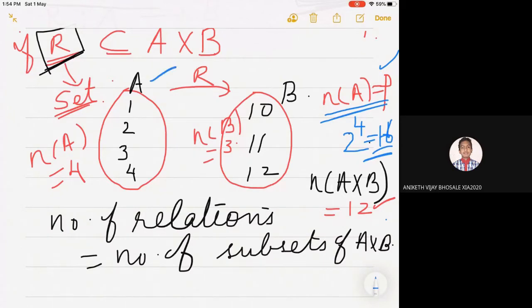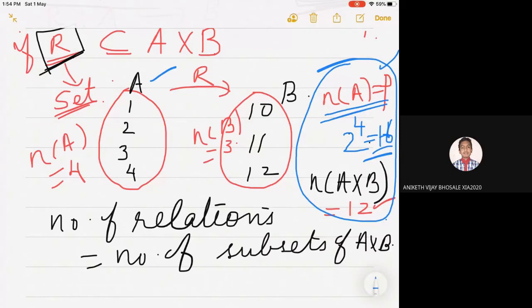In general, we are speaking about if A has got P elements, how many subsets will A have? It is 2 to the power P. If A has got P elements, A will have 2 to the power P subsets. One subset will be the empty set, and one subset will be the full set. So all these concepts are involved in counting the number of relations from A to B.